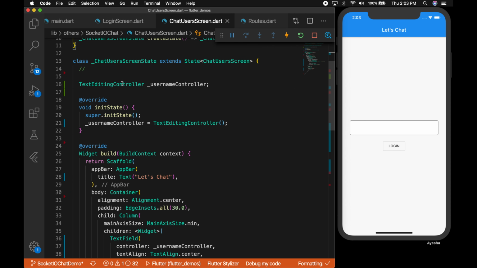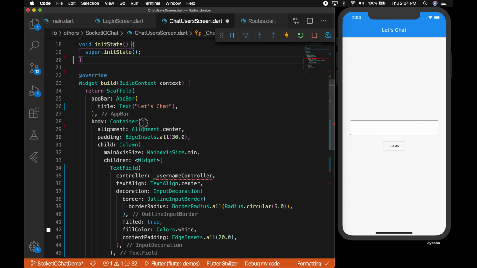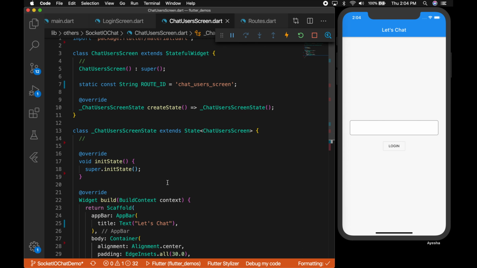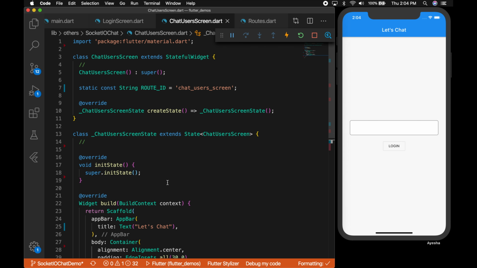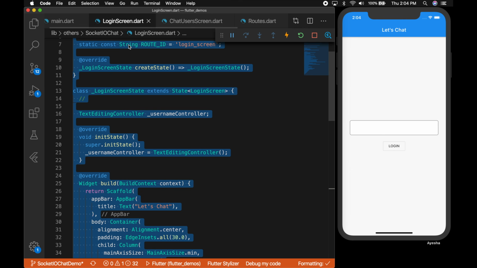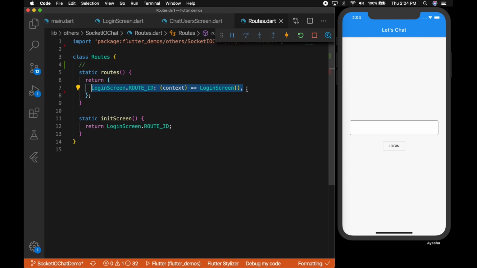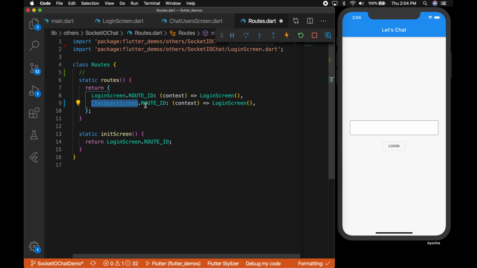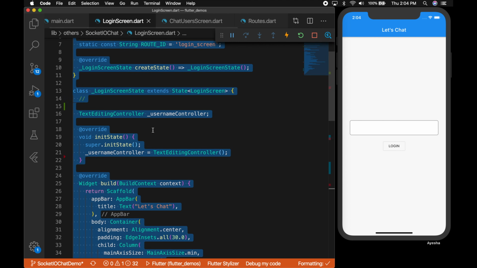Change the route ID, and we don't need the text field here, so we will need a list view to list the users. We'll be doing it in a short while. Now we need to declare the route for the screen. Let's go to the routes.dart and add another one, chat user screen, and return the chat user screen.